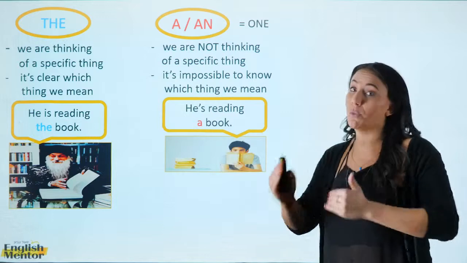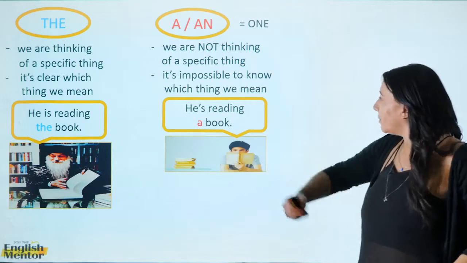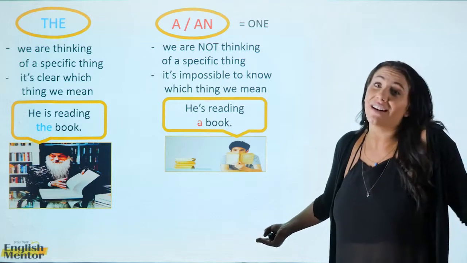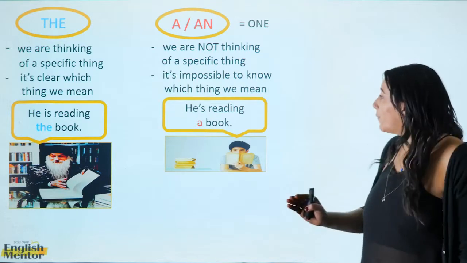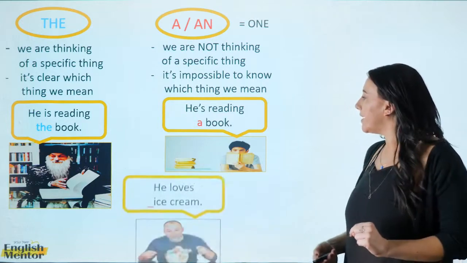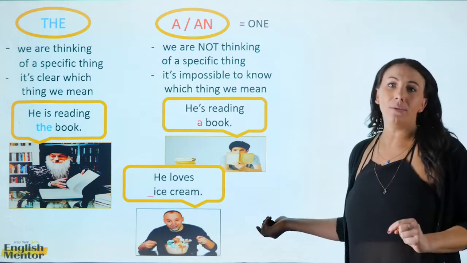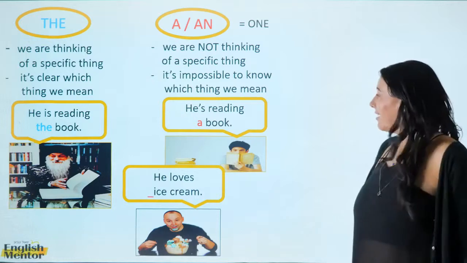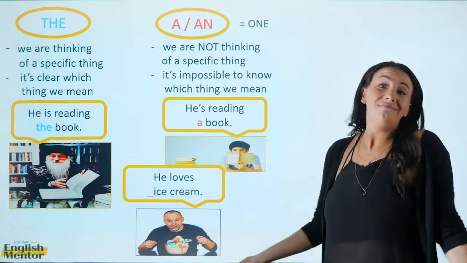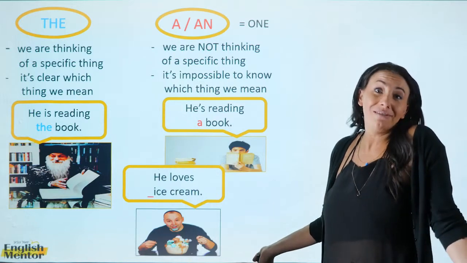And we know which book we're talking about. But here we have a boy, he's reading a book. Which book? We don't care. It's not important. And don't forget that it's a book because it's one book. What do we do if we have something uncountable? Nothing. He loves ice cream, and we don't need anything at all because it's uncountable, okay?